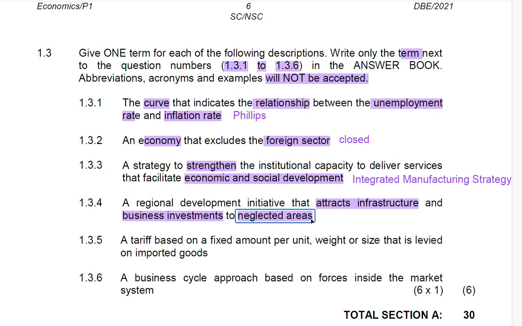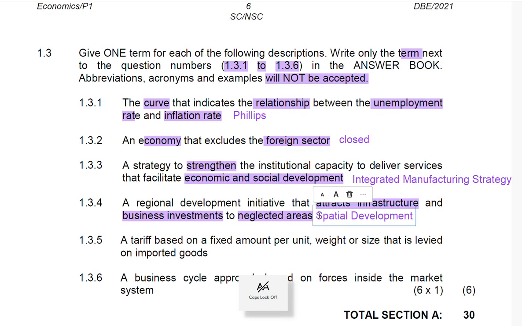So what is important here is the neglected areas. So that is what we call spatial development initiative. And what you're going to do here is write in full spatial development initiatives. So I'm going to do it for you here, and I will call it spatial. So that's what you're going to do in the exam. You're just going to bring back the name spatial development initiatives.